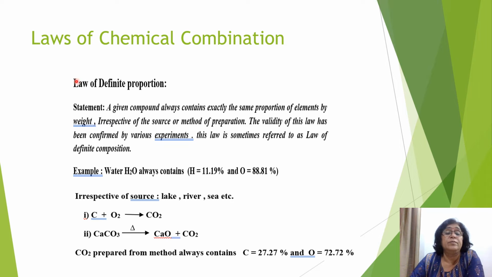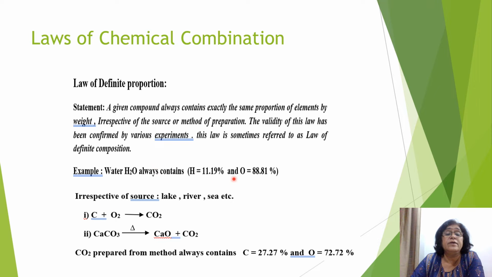Now law of definite proportion. Law of definite proportion says that the given compound always contains exactly the same proportion of elements by weight, irrespective of the source or method of preparation. So validity of this law has been confirmed by various experiments, and this law is sometimes referred to as law of definite composition.